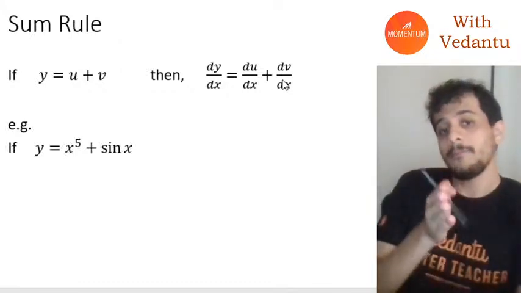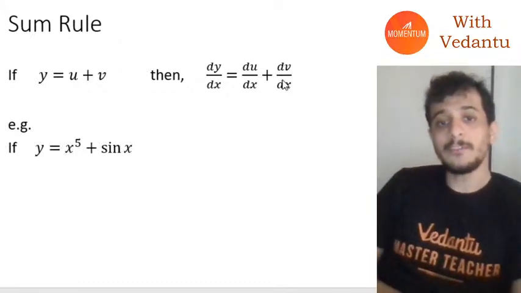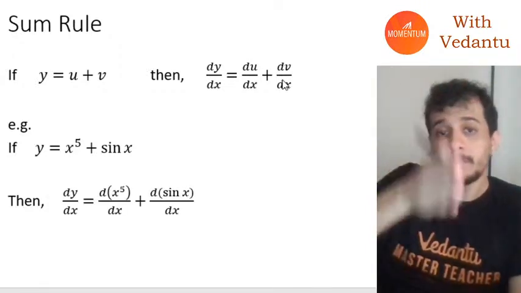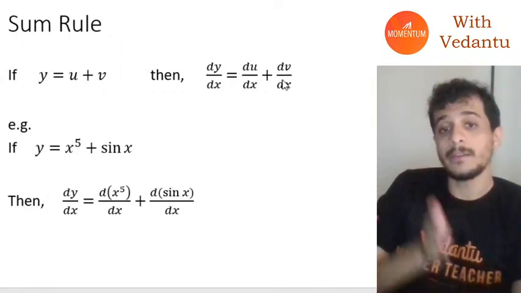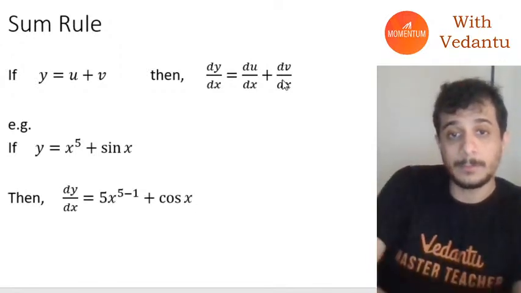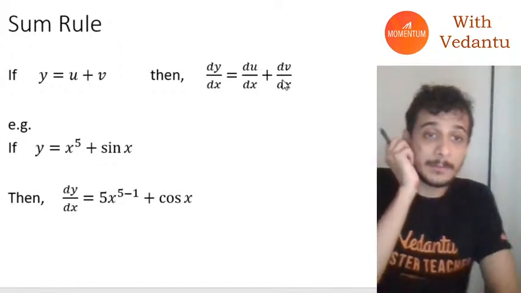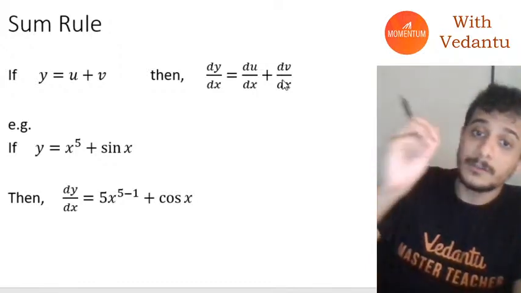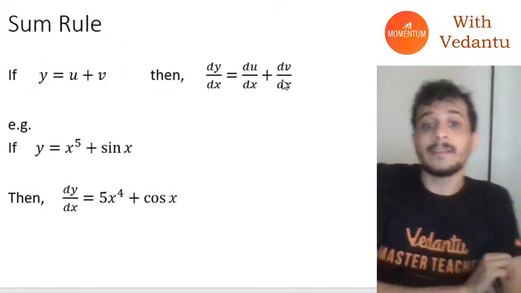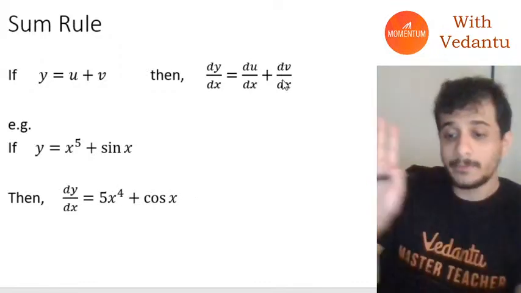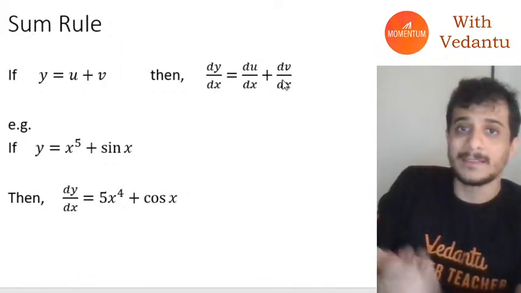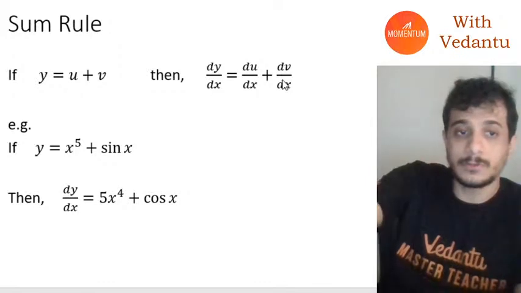Let's take an example. If y is equal to x raised to the power 5 plus sine x, then dy by dx will be differentiation of x raised to the power 5 plus differentiation of sin x. Differentiation of x raised to the power 5 will be 5x raised to the power 5 minus 1, and differentiation of sin x will just be cos x. So this will just become 5x raised to the power 4 plus cos x. Very simple, nothing to do here.